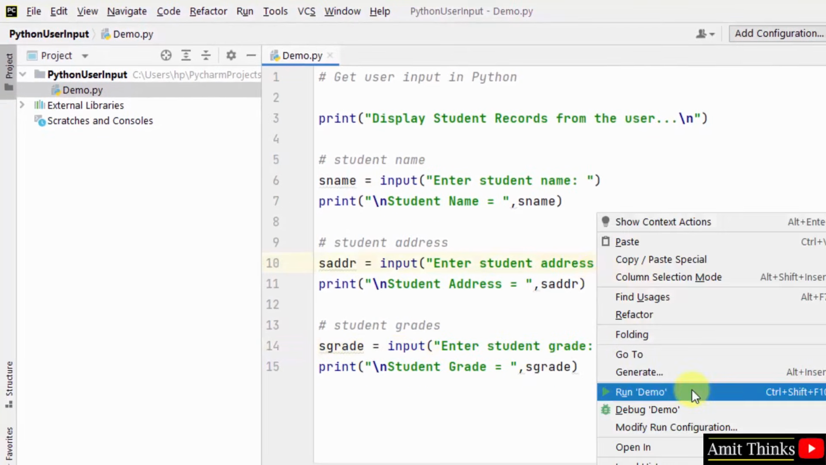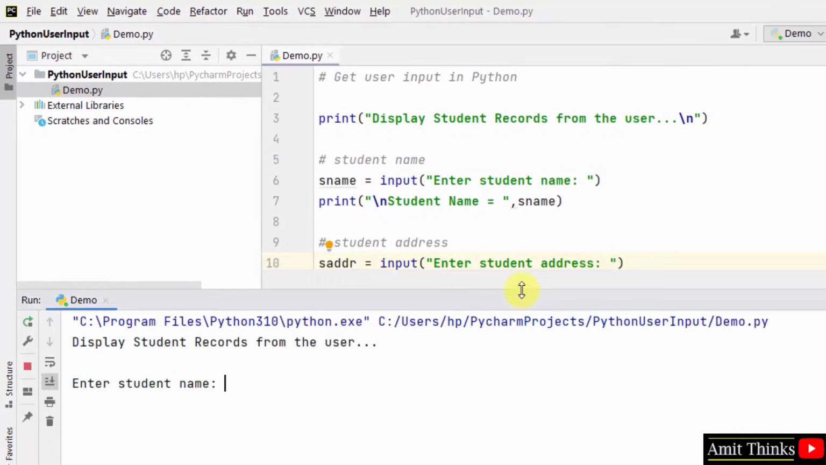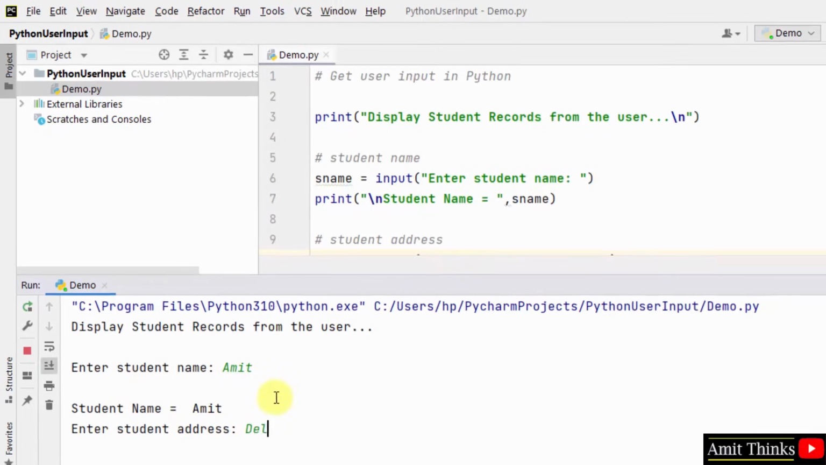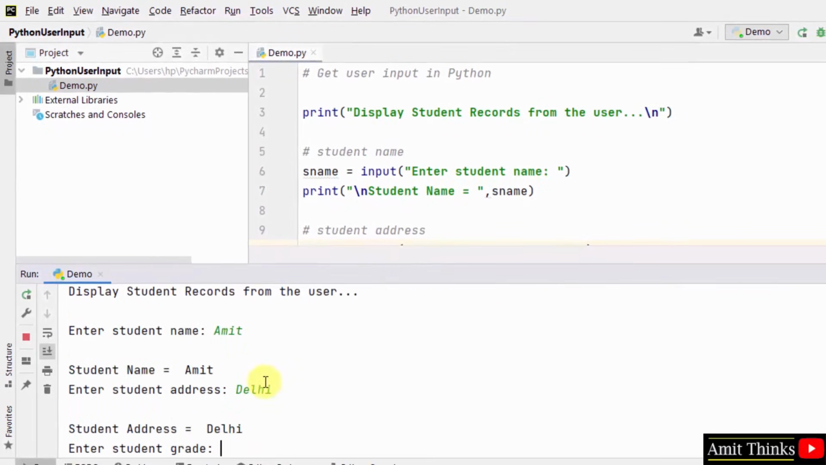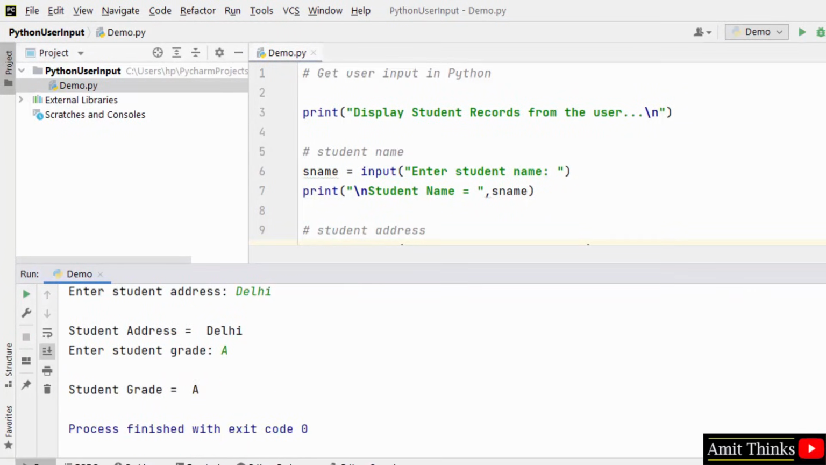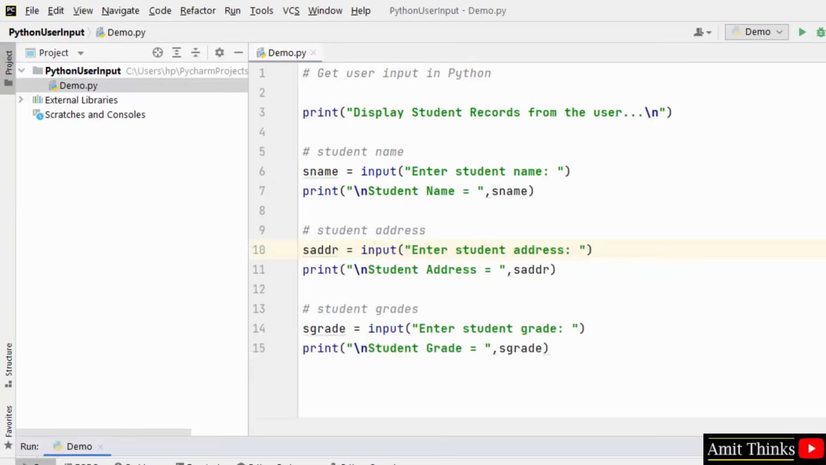Right click and run demo in PyCharm IDE. Here it is. It is asking for student name. I'll add Amit. I'll press enter and it will display student name Amit. After that it directly asked me student address. So let's say I'll add Delhi. After that it is asking me grade. I'll type A and I'll press enter. Here it is. Grade is now visible. In this way you can easily get user input.